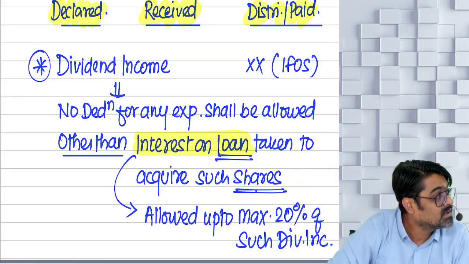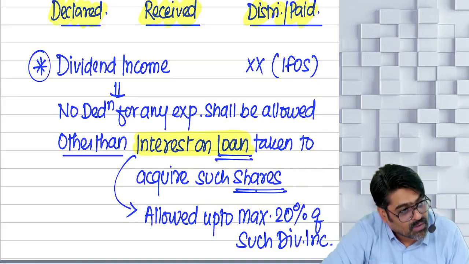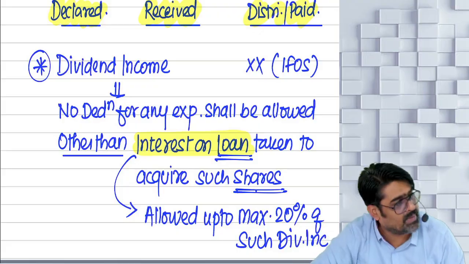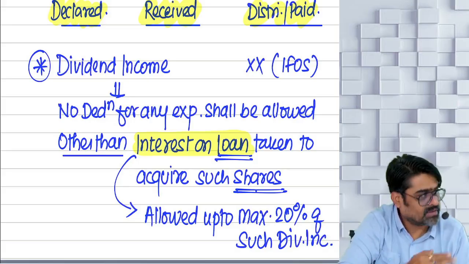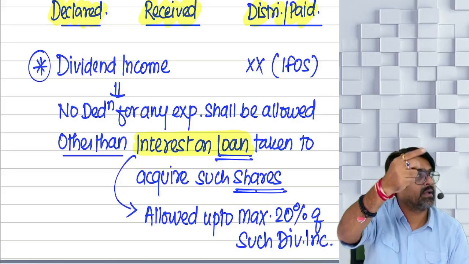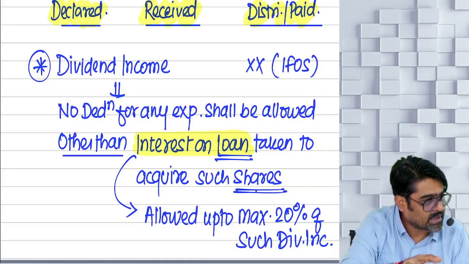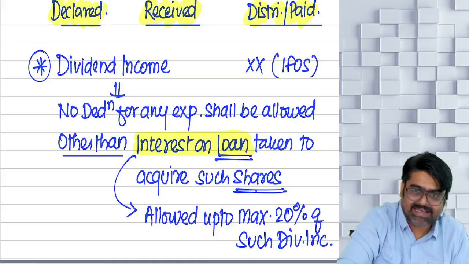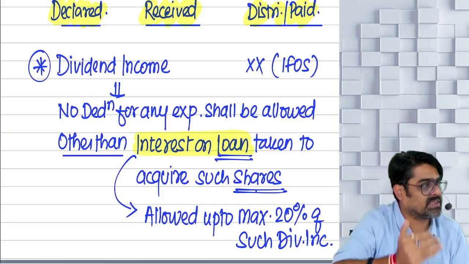How much was the limit? 16. And how much have you paid? 22. Will the entire 22 be allowed, or only 16,000? Only 16,000. So out of your dividend income which was 80,000, you can take the deduction for interest which was 22,000, but the entire 22,000 you cannot take. You can take up to 16,000. Maximum 16,000 limit is there.